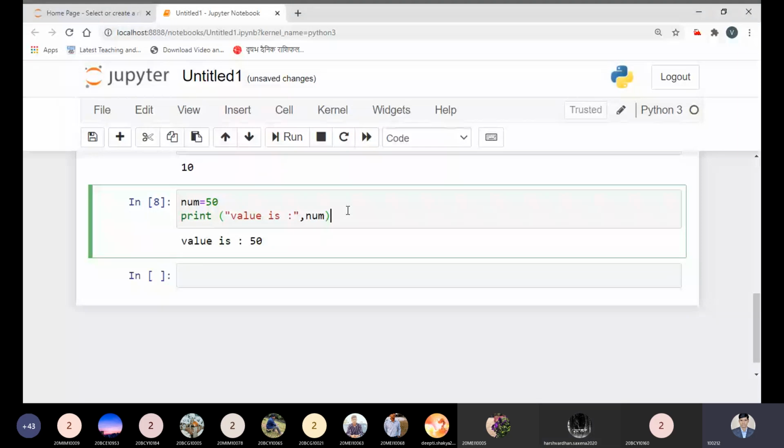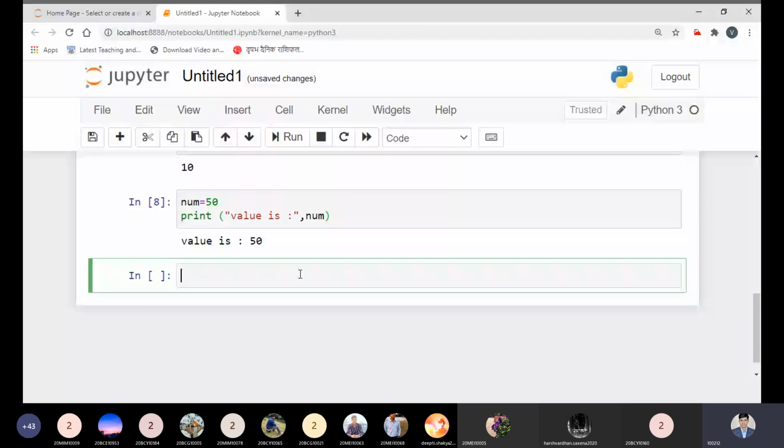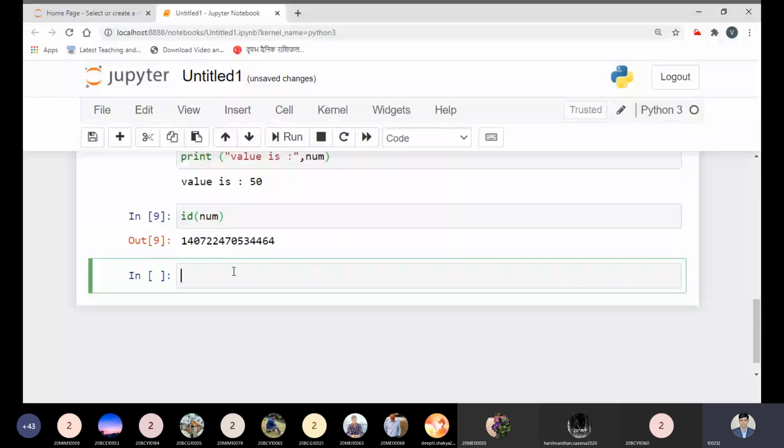Okay. Now the question was, sir, what is the type of this variable? Is it integer, is it float, or is it something else? There is a function, id, and we need to pass only num. Then we can run this command and it will give its memory location. ID means identification. It gives us a memory location because the variable we are using is stored somewhere.